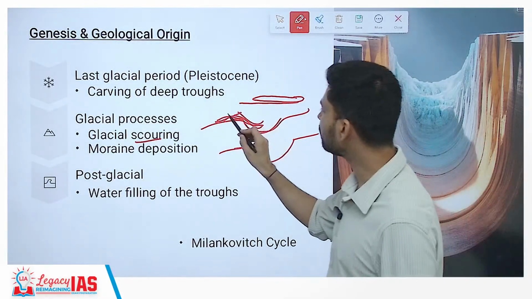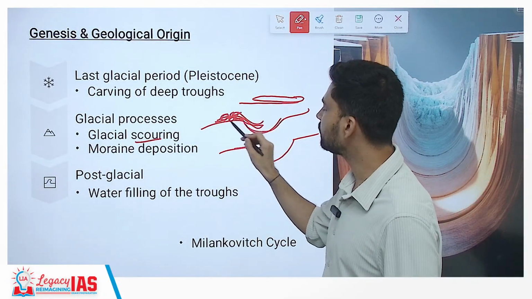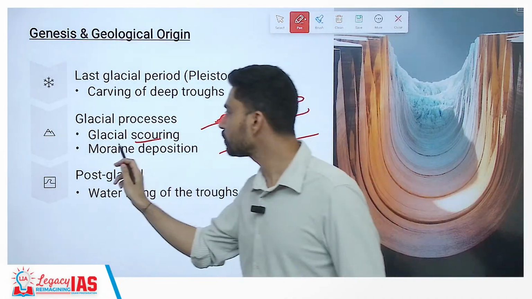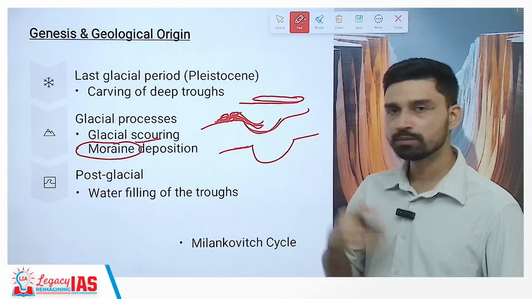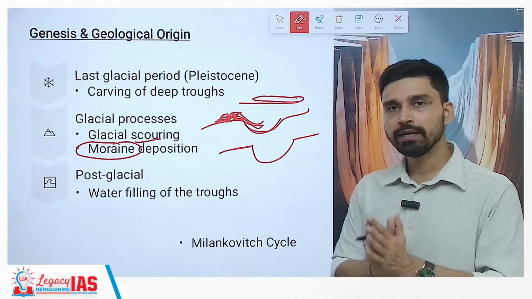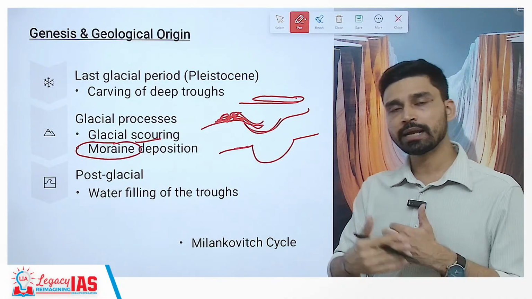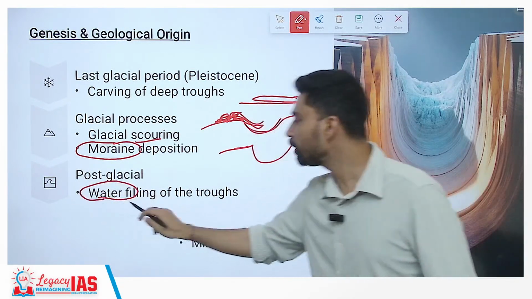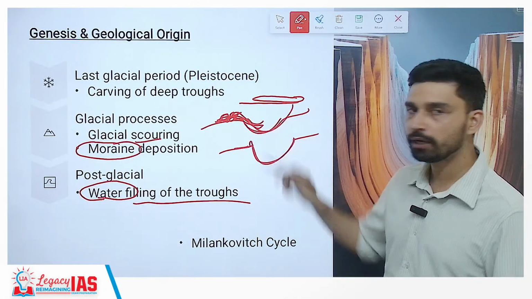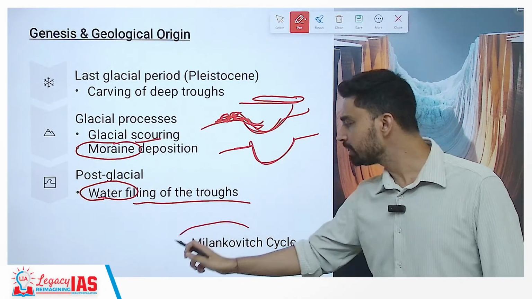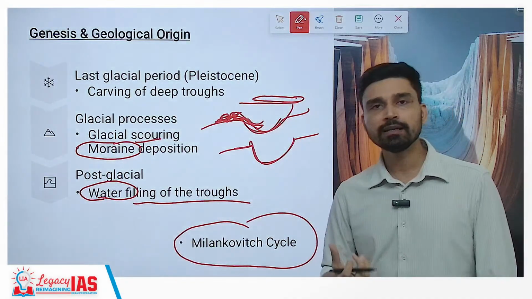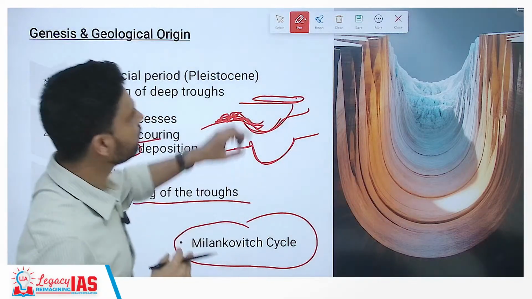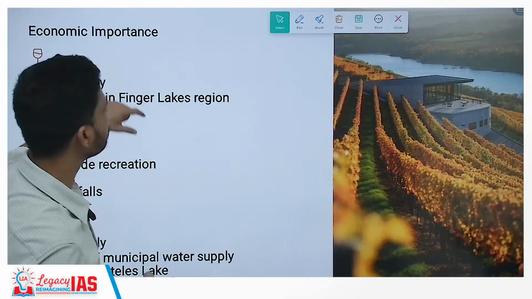Now, apart from that, what happens? As the glaciers start to slow down, they deposit all the sediments they carry with themselves, and these sediments deposited by glaciers are what we call moraine. So moraines were deposited along the boundary of the lake, and then as the glaciers began to retreat due to the warming phase of the earth, the water from the melting glacier filled up these trough areas, this depression area, forming these lakes. Now, this warming and cooling takes place as per the natural cycle of the earth called the Milankovitch cycle, where earth keeps on shifting between a phase of warming and a phase of cooling. So this is how we can explain the geological origin of the lake.